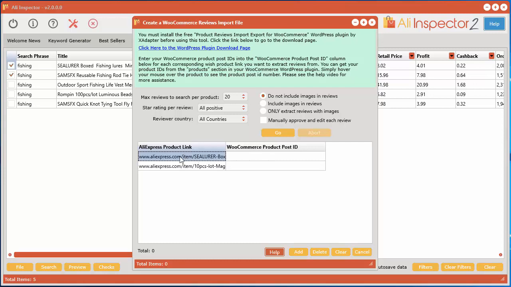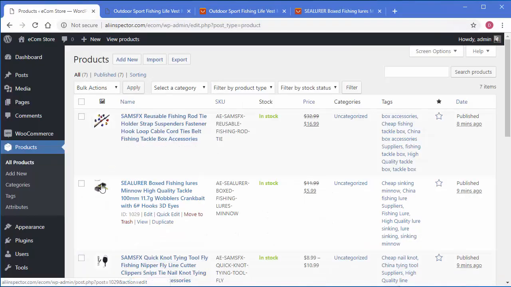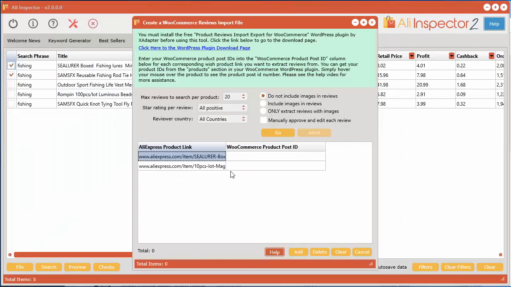So what you want to do first, I want to see which product this is. You can right click in here and view Aliexpress product in browser. Okay, it's this fish one here. And it's this one here in my products, you can see that little image there, and you can also match up the title as well. When you hover over top, you're going to see right here, it says ID. Grab that ID. Just left click and select that and right click and copy, or obviously you can just memorize the number 1029. And inside of Aliexpress, right here, you want to right click and paste that number. That's the product post ID.